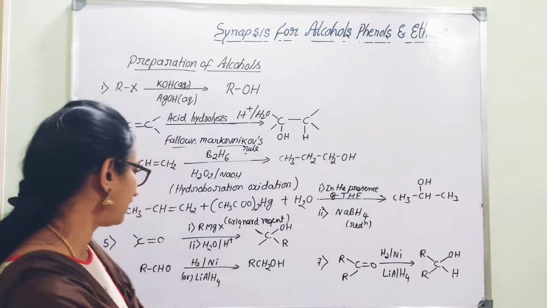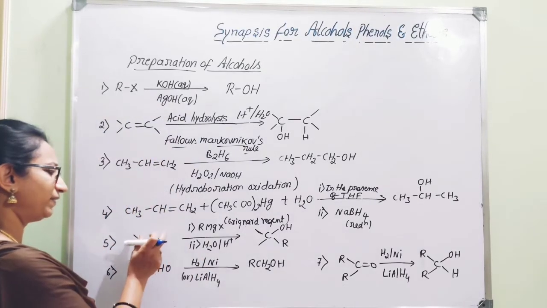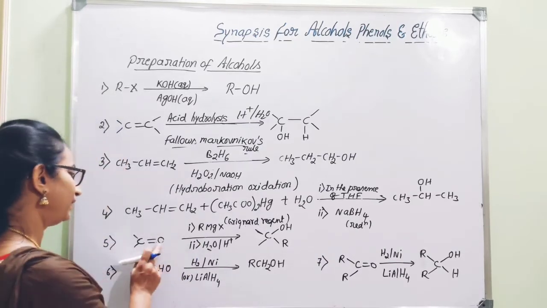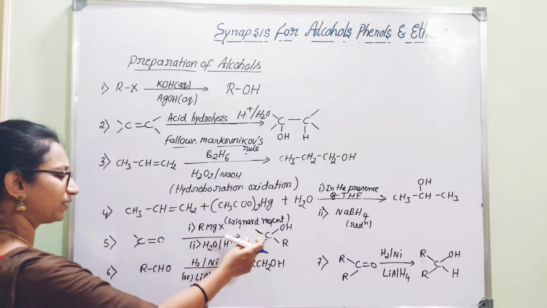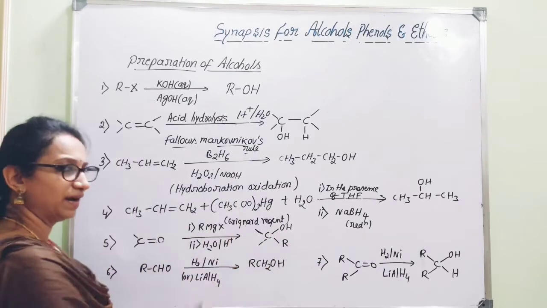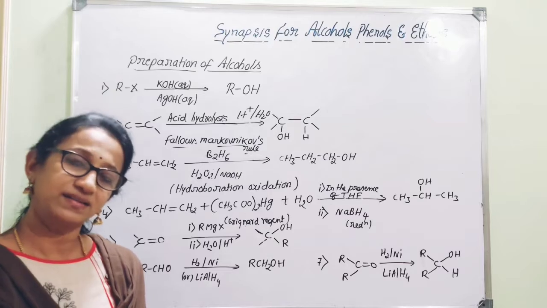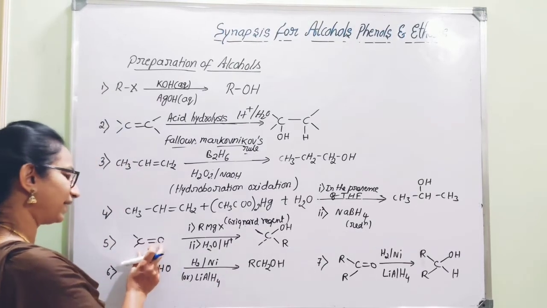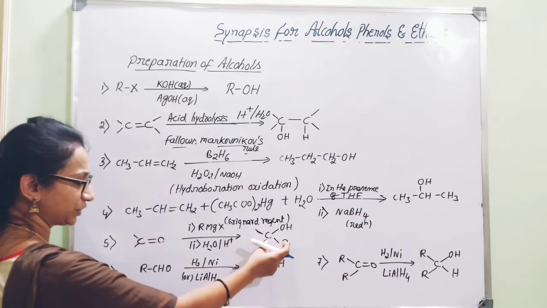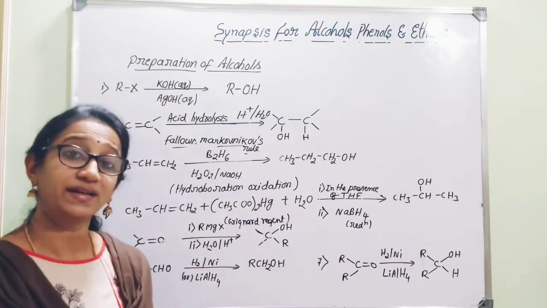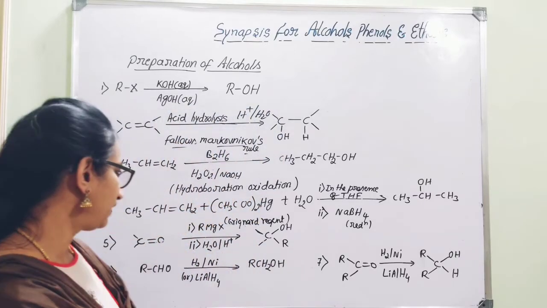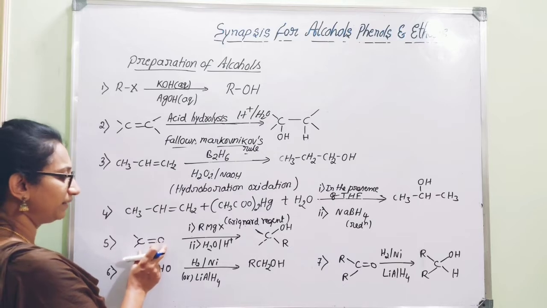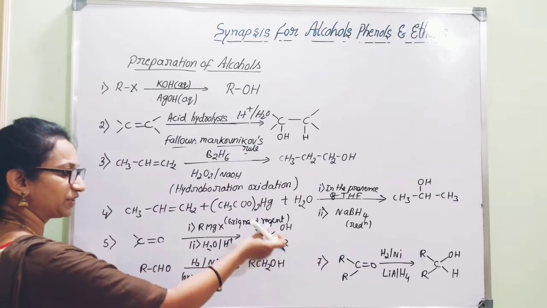In case of aldehydes, formaldehyde and then acetaldehyde: if you start with formaldehyde, the resultant product will be a primary alcohol. Other than formaldehyde, if you go for other aldehydes like acetaldehyde, the final product is a secondary alcohol. But if you start with ketones, it results in the formation of a tertiary alcohol.